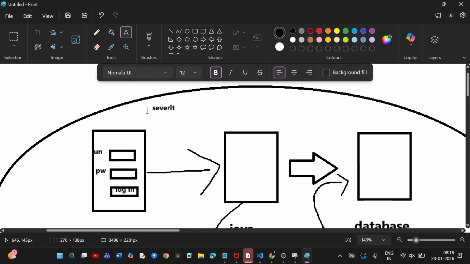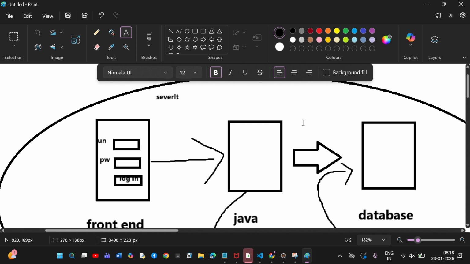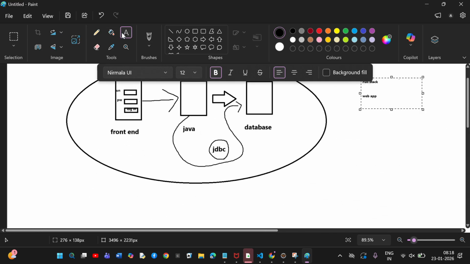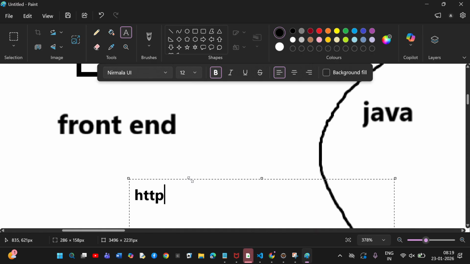What is Servlet? It is nothing but taking the data from front end to backend, or we call it client server architecture. It is based on the request and response protocol, and this request and response protocol works based on HTTP architecture. You know what is HTTP? Tell me. Hypertext Transfer Protocol. It means what? The front end screen is all known as hypertext. What is the meaning of hypertext? A text which contains links to another text. If I click, it will transfer to the particular data. That is why it is known as HTTP architecture.